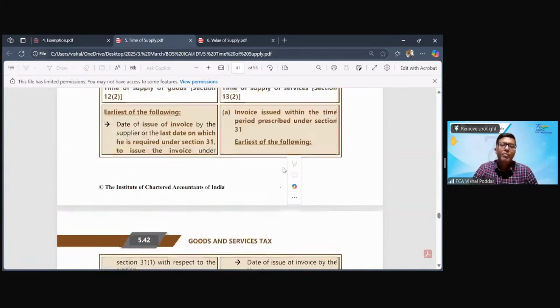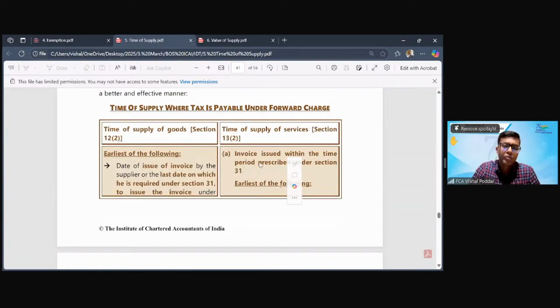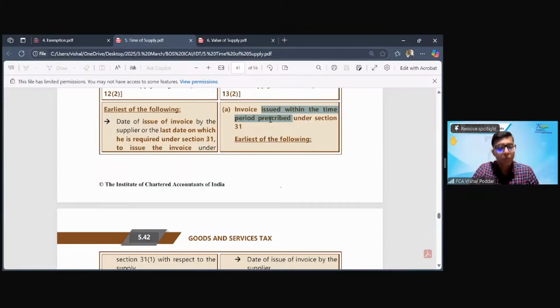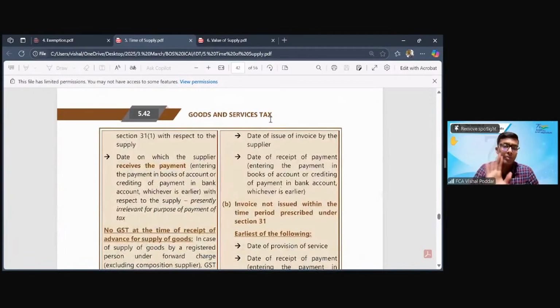Now, what is the time of supply for service transactions? You have to see whether the invoice was issued within this 30 days or not. So there are obviously two possibilities, yes, no. If yes, the invoice was issued within the 30 days time, it means your invoice is a proper invoice, a valid invoice, I will say, because it was issued within the timeline. Then the time of supply is the earliest of 2 dates. One is the date on which the invoice was prepared because it is valid, or the date on which you have received the payment, whichever is early.